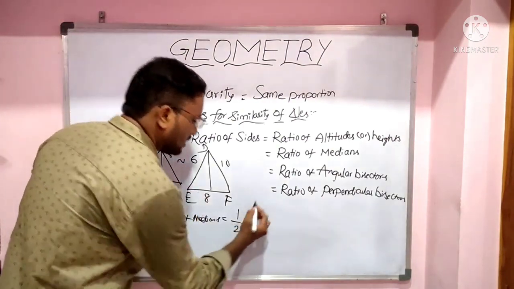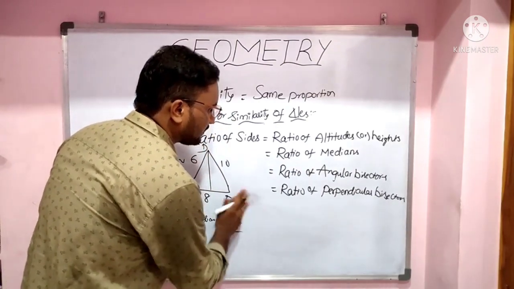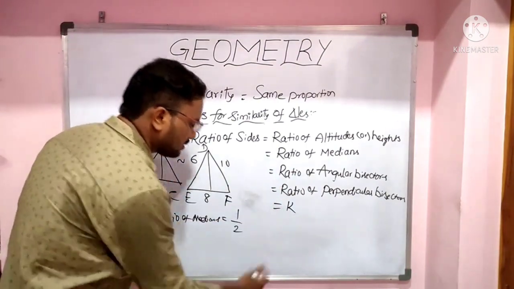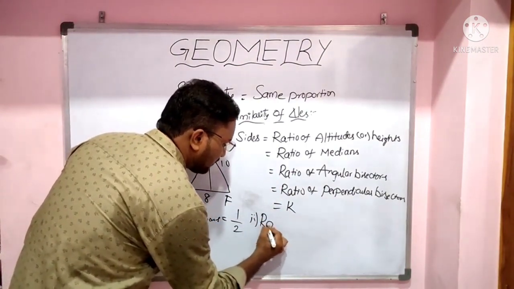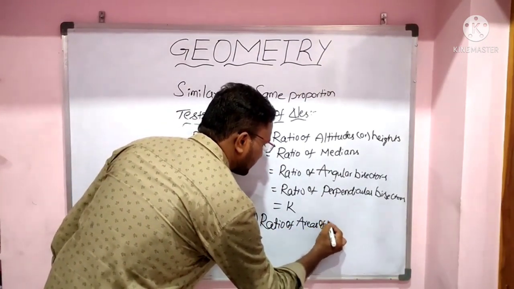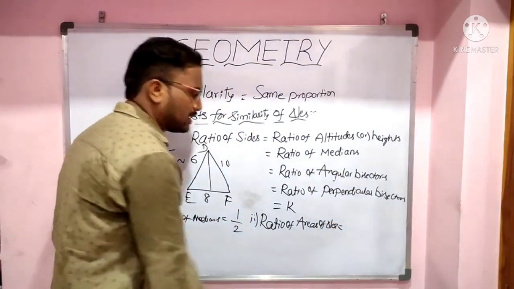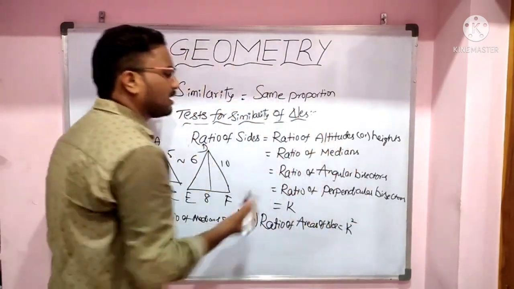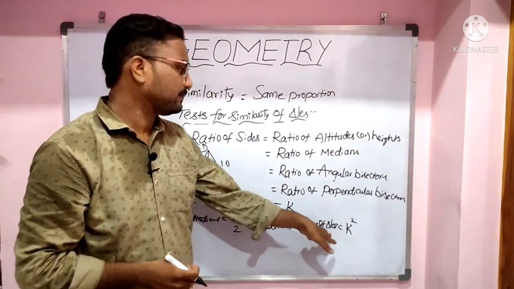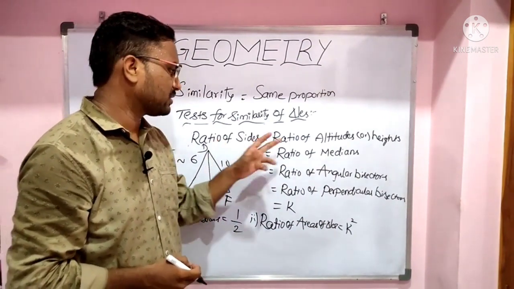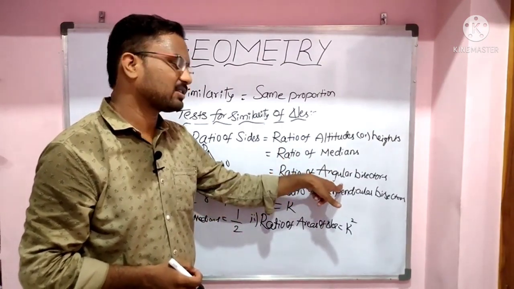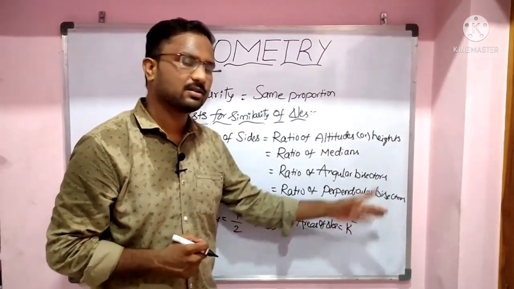And the second result: let us say this ratio is equal to k. Then the ratio of areas of triangles equals k square. That means the ratio of areas of triangles equals the ratio of sides whole square, that equals the ratio of altitudes whole square, the ratio of medians whole square, the ratio of angular bisectors whole square, and the ratio of perpendicular bisectors whole square.